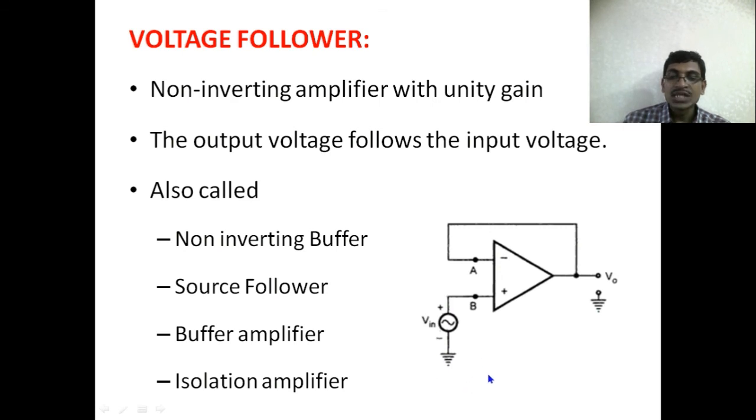So A is equal to 1 plus RF by R1, 0 by 0 will become 0. Therefore, the gain A is equal to 1 only. That's why it is called a unity gain amplifier or buffer. This is very useful for isolating one circuit from another circuit, and to transfer the signal from one stage to another stage without any impedance mismatching.